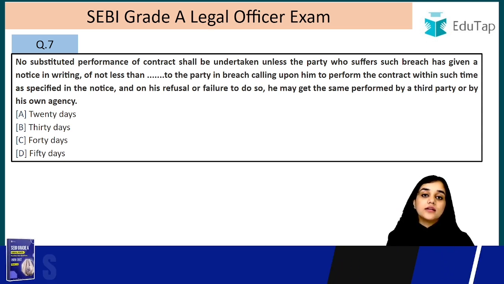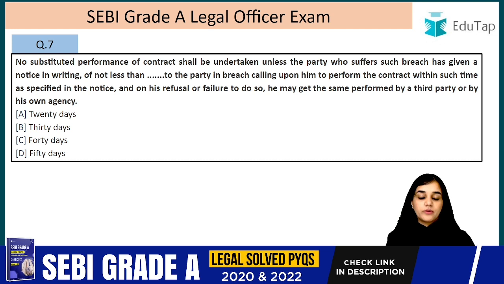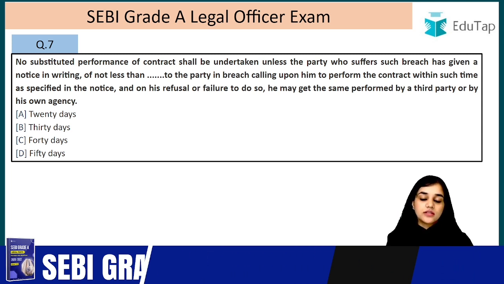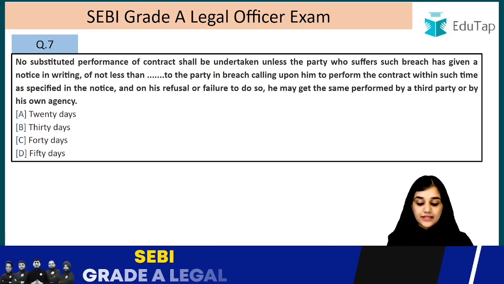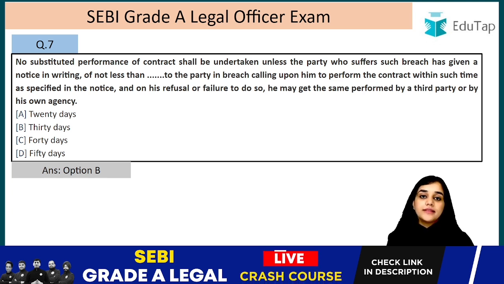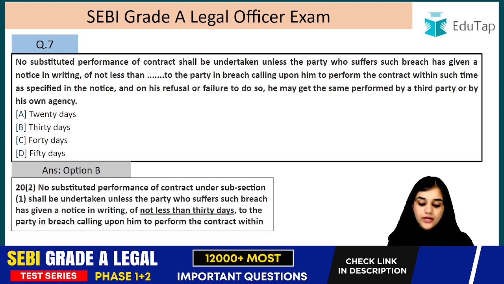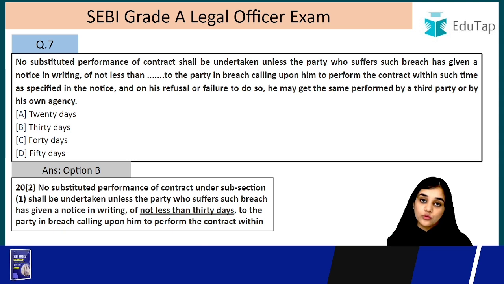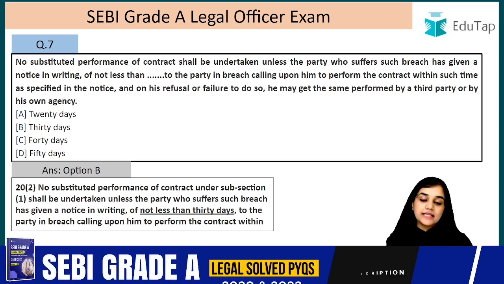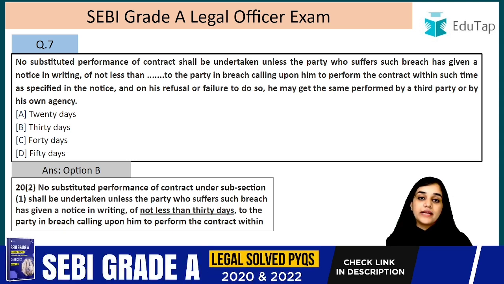So it is where we read about the substituted performance, there the party who wants to get it performed by a third party has to first give a notice to the party who breached the contract, and that notice has to be of 30 days. Then only the party can move forward and go for the substituted performance, right? So no substituted performance of the contract under subsection 1 shall be undertaken unless the party who suffers such breach has given a notice in writing. That notice has to be in writing of not less than 30 days. It has to be at least 30 days.